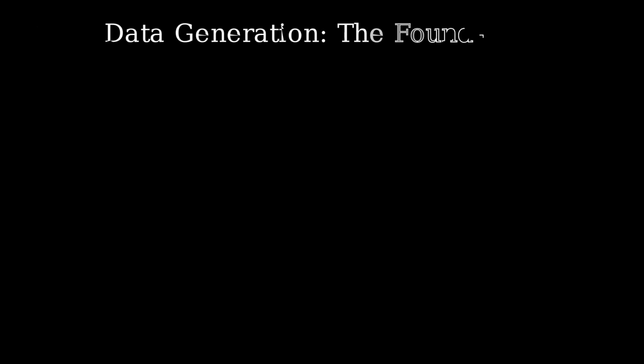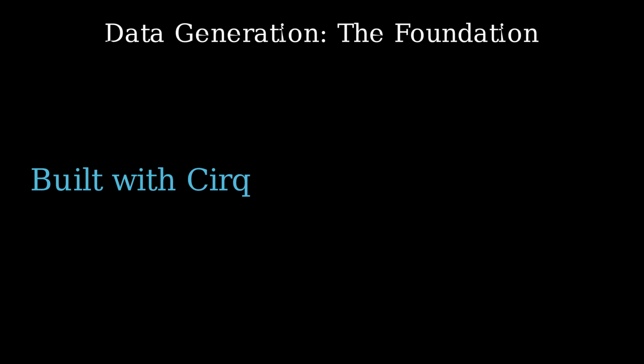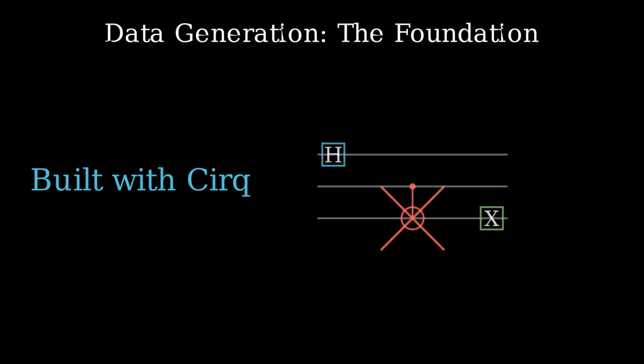And this project's data generation module seems quite sophisticated. It's mostly built using Cirq. That's right, Cirq, Google's open source quantum framework. So how does it actually generate this data? Well, it looks like it intelligently creates random quantum circuits. It varies the number of qubits, the complexity, and controls the number of non-measurement gates. Standard practice, but necessary.